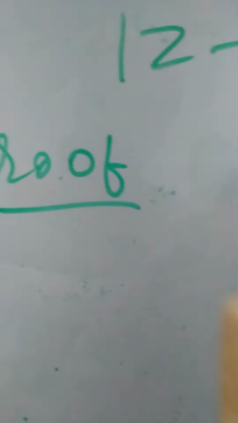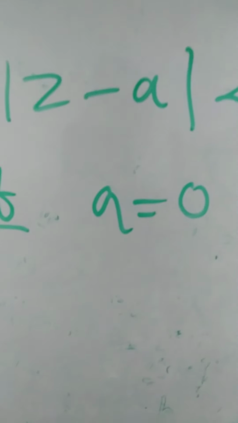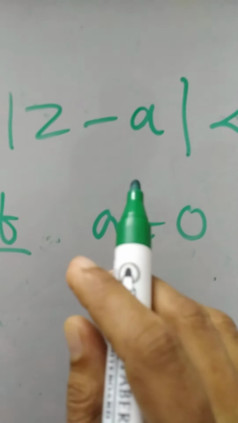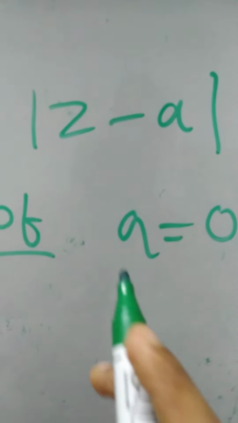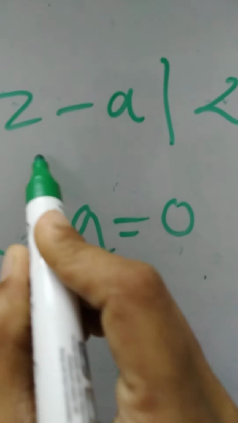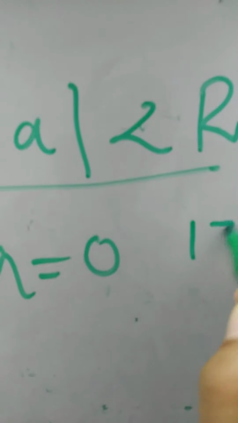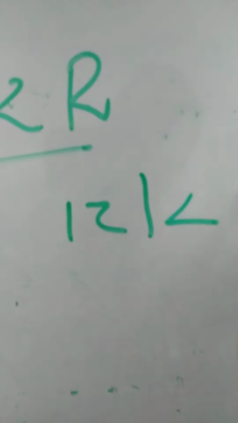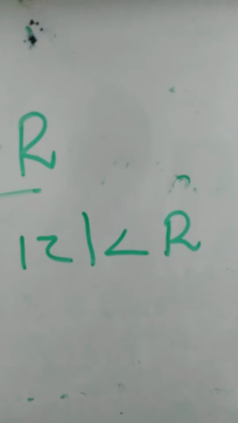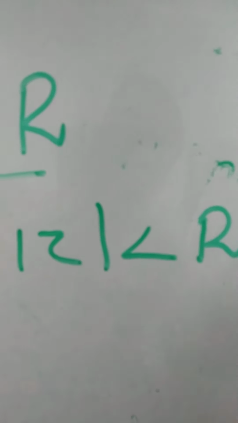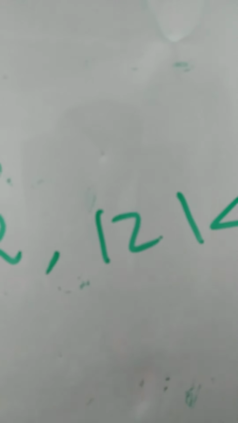We take a equal to 0. The center of the power series, we take it as 0. Then what will happen to this inequality? This inequality changes into mod z less than r. Now we choose a real number in between mod z and r. Suppose you choose a small letter r in between this mod z and r.